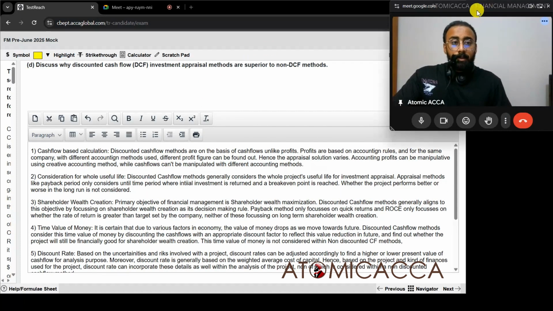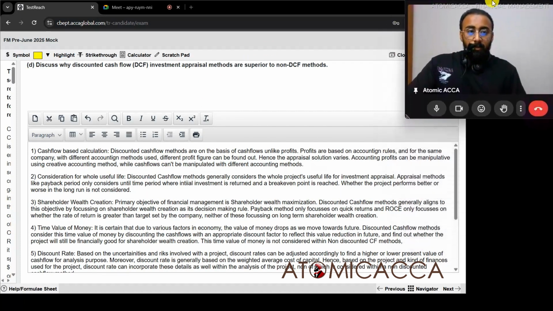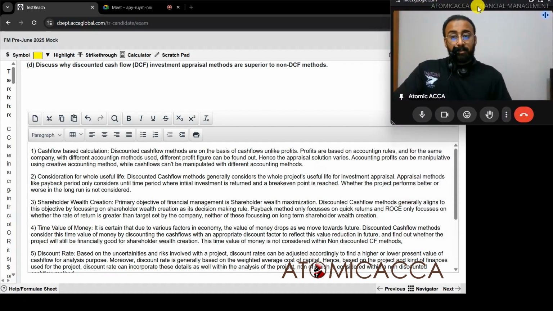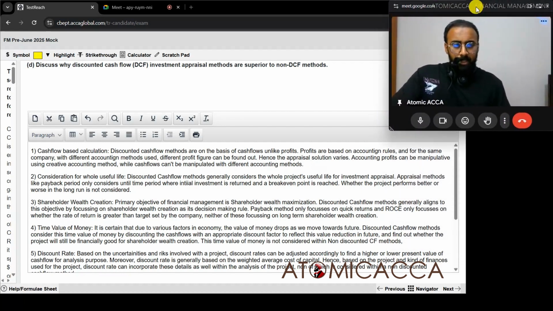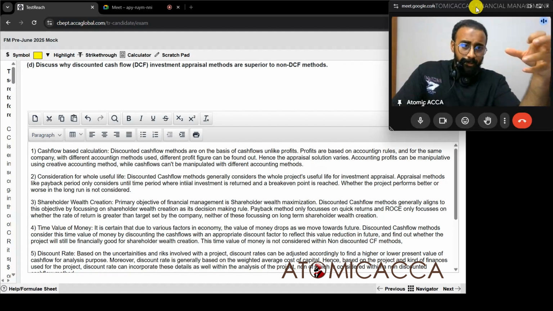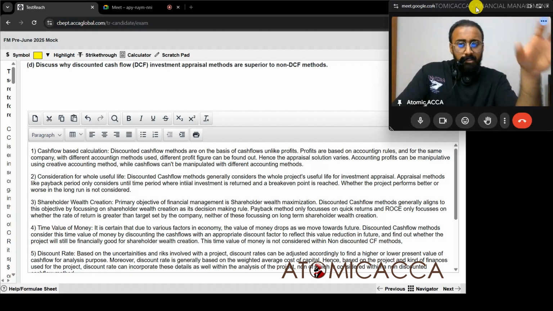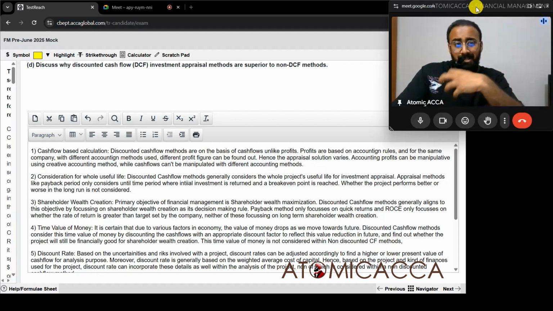Cool. So, with that, we are done with our 37th question, which means we are done with our section C. So, our predictable areas are done. Now, we have to move into our unpredictable areas, that is, areas where any syllabus topic can come up. Just because business, finance, and investment appraisal came in section C doesn't mean that it won't come for section A and B. It will come there also.